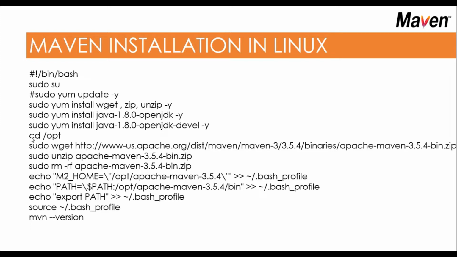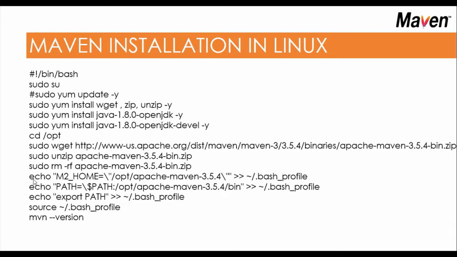After that, cd, I'm just moving to the /opt directory, and sudo wget with the URL of the zip file. With the help of that, it will be downloaded into the opt directory. sudo unzip, I'm just unzipping this file into the opt directory. Once the unzip is done, then rm -rf will go and remove the zip file, which is not required because we have the unzipped files.